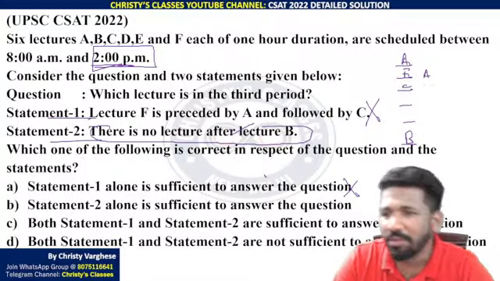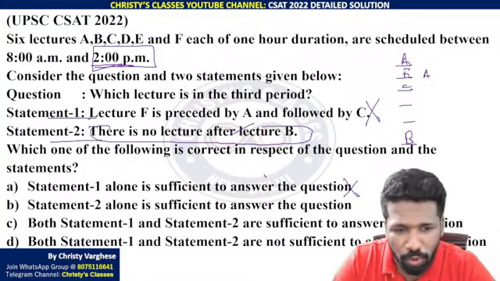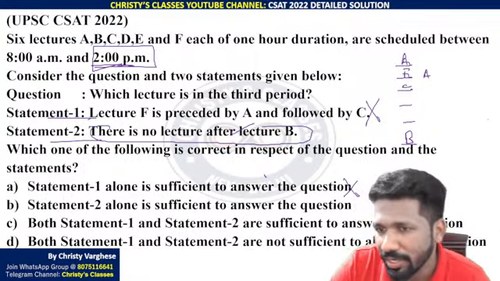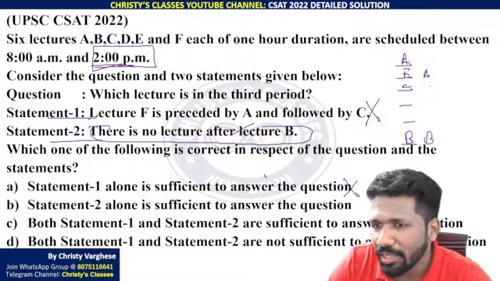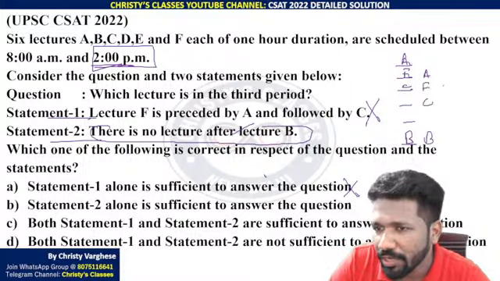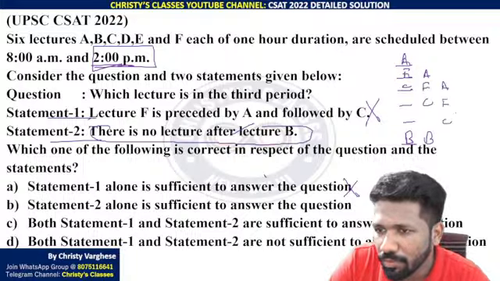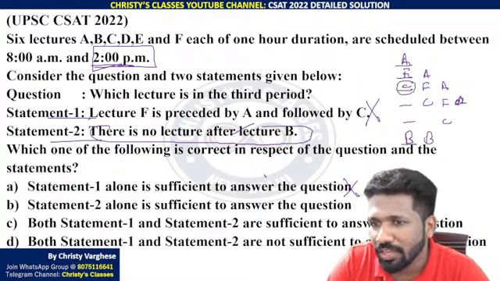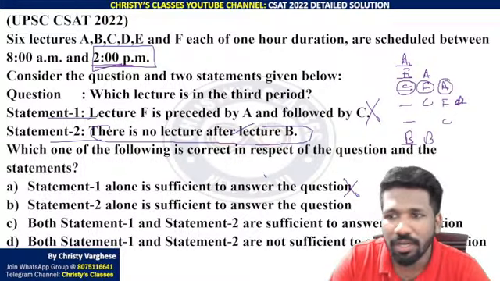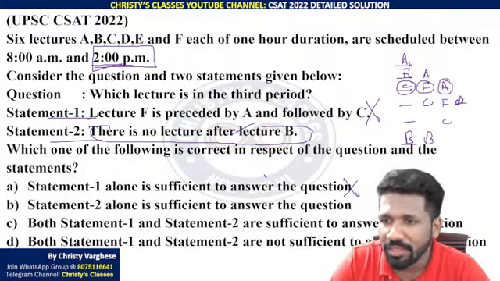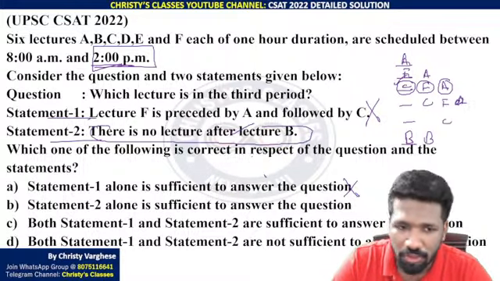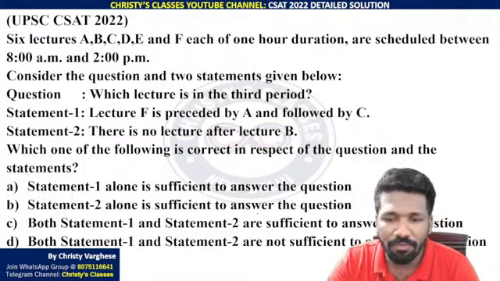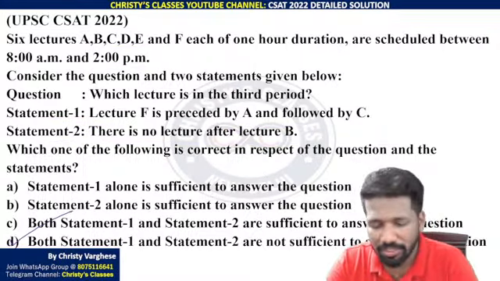And if you use statement 1 and statement 2 together also, there are two options saying so: statement 1 and 2 are sufficient to answer, or statement 1 and 2 are not sufficient to answer. Still B can be here, but AFC can still move, at least 3 different ways. In all the 3 ways, the center person, the third lecture, will be different lectures. So you cannot uniquely determine the third lecture. That means statement 1 and 2 are not sufficient to answer the question.